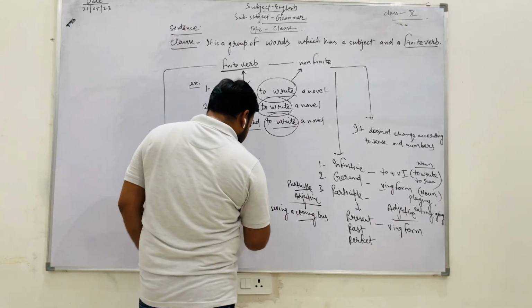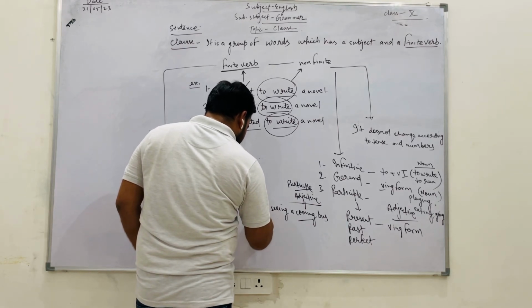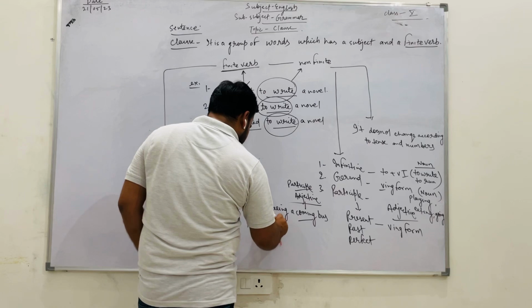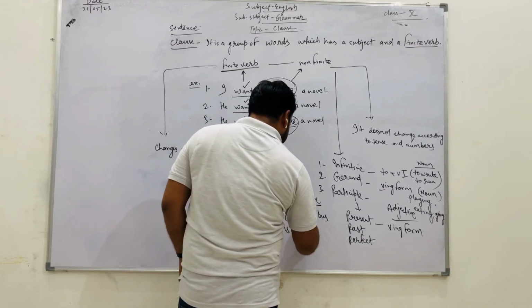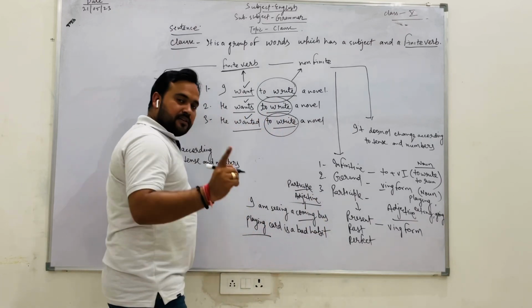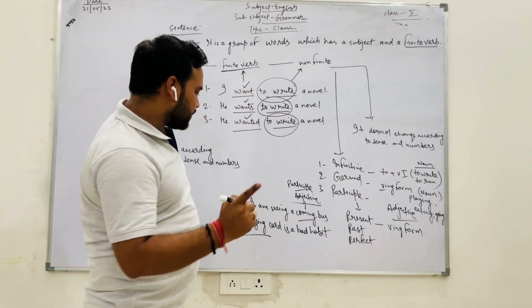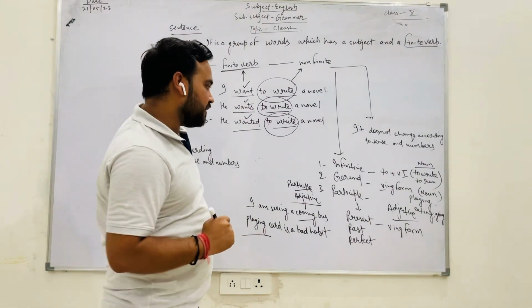Then, playing card is a bad habit. Here playing is gerund. So this is the basic difference between present participle and gerund.